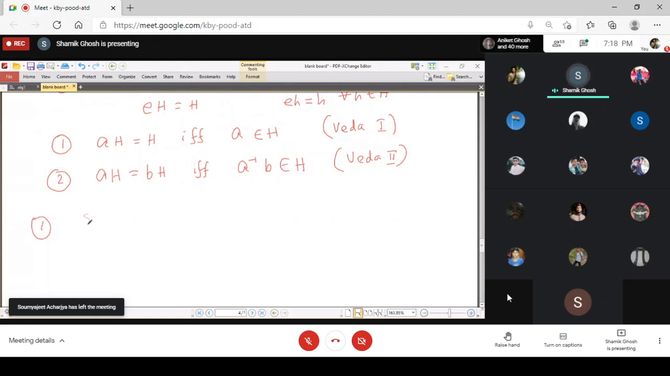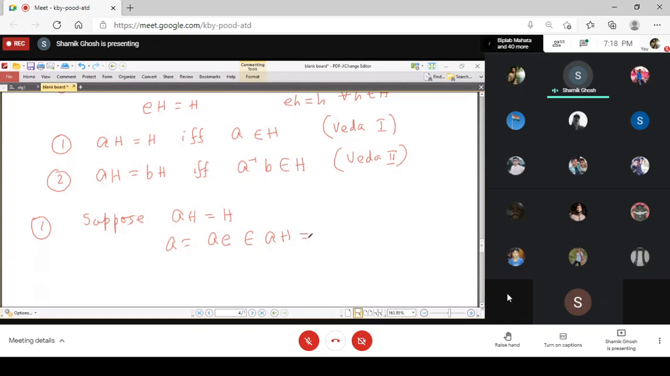Suppose that AH equals H. Now we want to prove that A belongs to H. The proof is very simple, because you can write A as A times E, and since E belongs to H, this belongs to AH. AH is given to be H, so you get that A belongs to H.